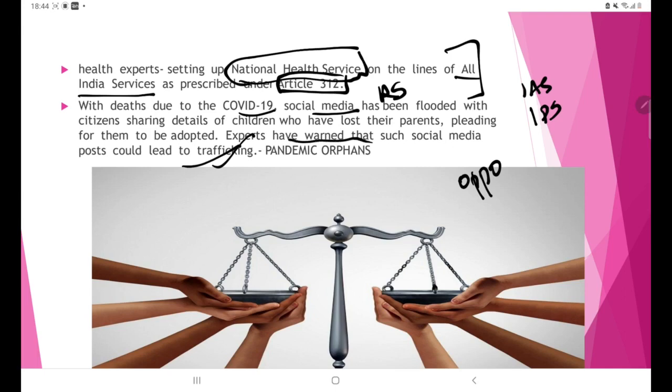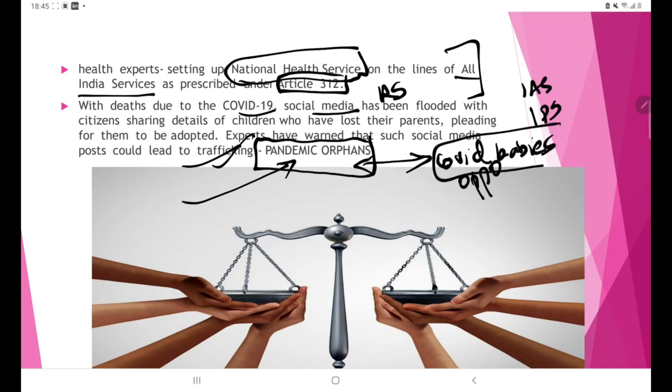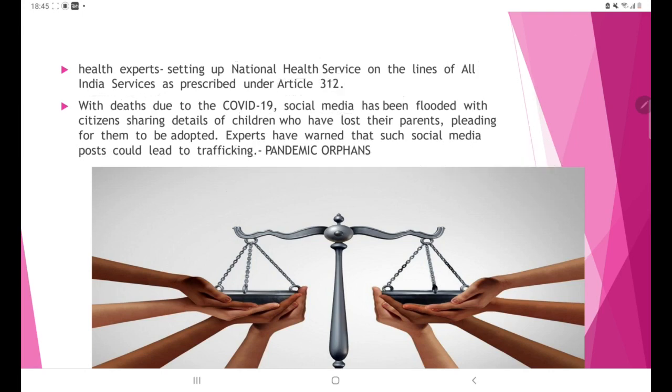So here you can use a word like pandemic orphans. Only due to the pandemic they are becoming orphans. And here is a term in connotation with COVID babies. The babies who are born during the COVID era, COVID babies, will have low psychological development because maternal health was very low. Okay, so these two terms please keep in mind.